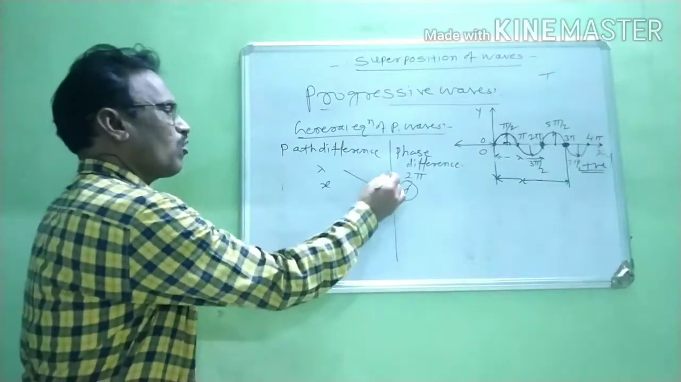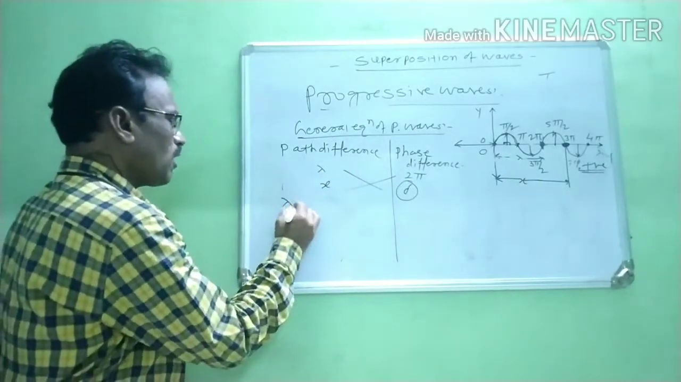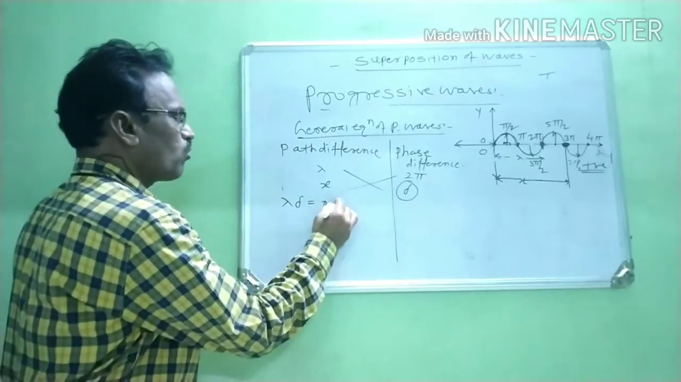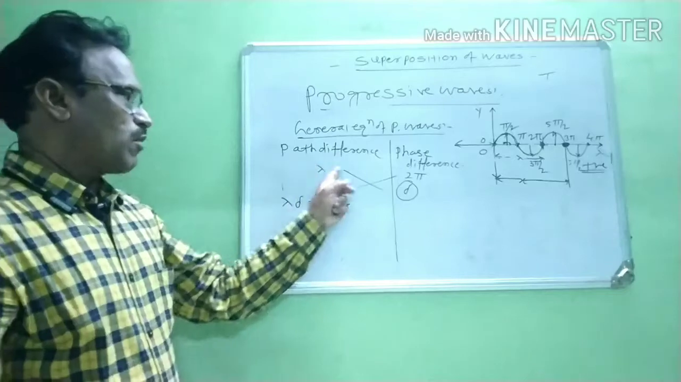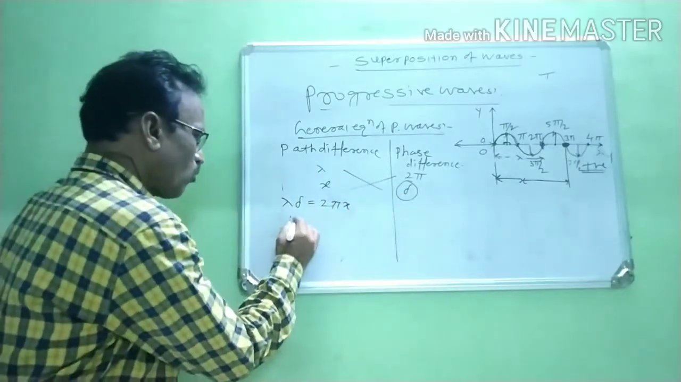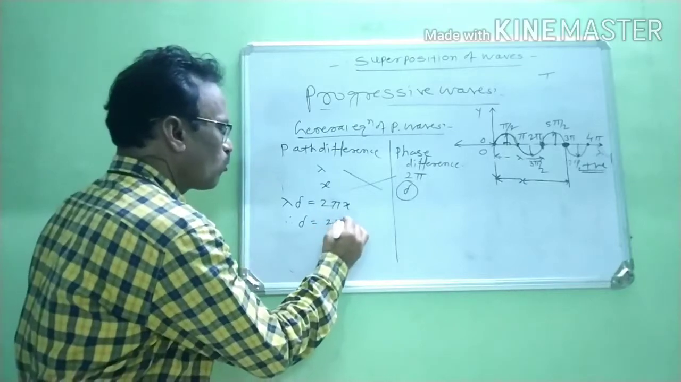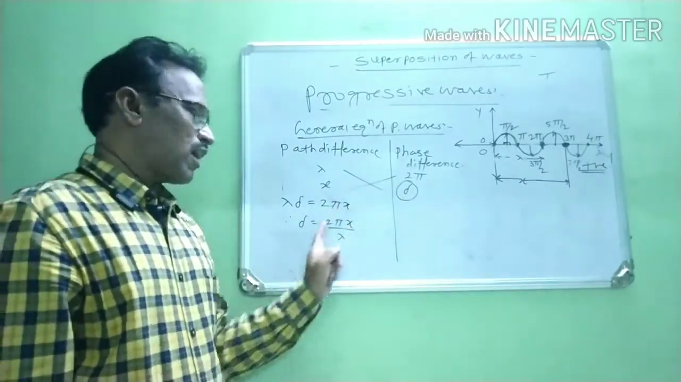Now, taking cross multiplication, we find out the value of del. Therefore, lambda into del is always equal to 2 pi x. Therefore, we find out del is equal to 2 pi x by lambda.